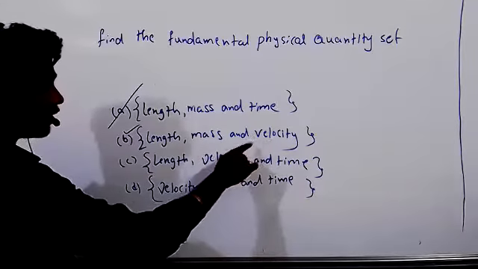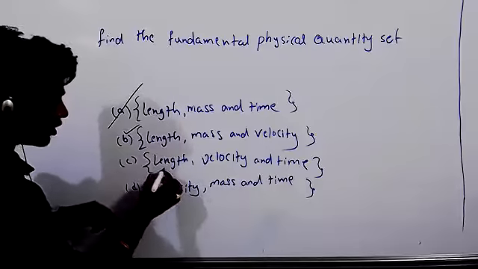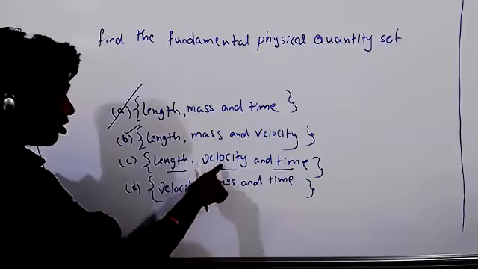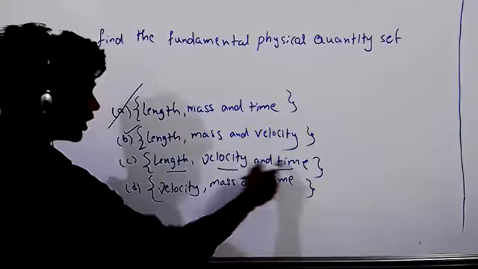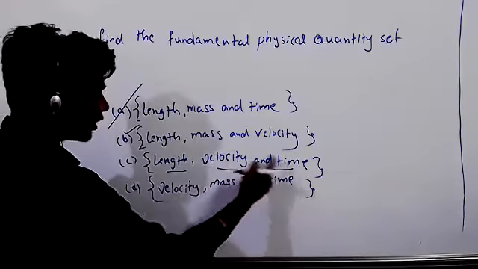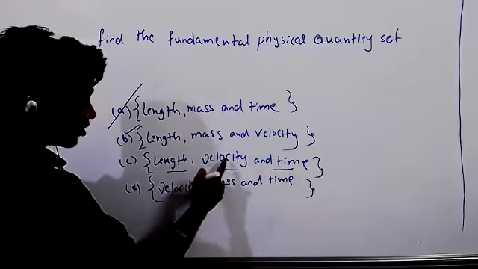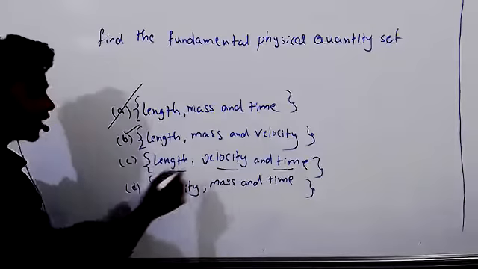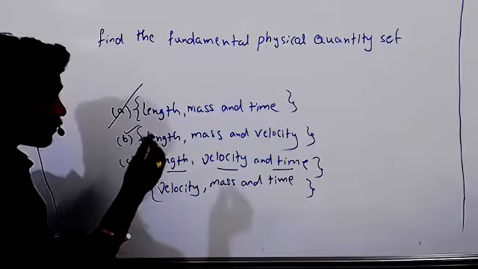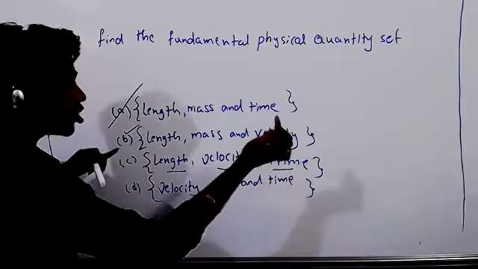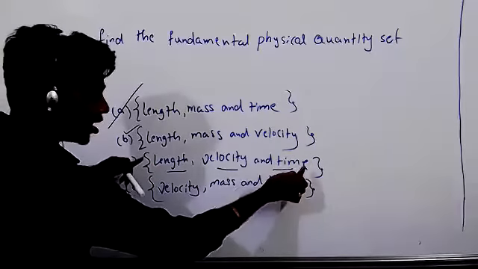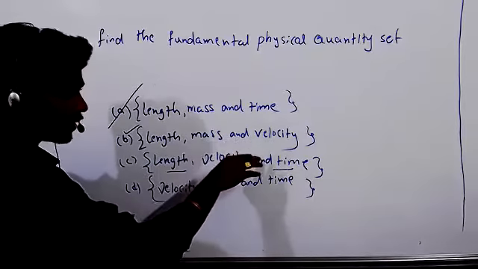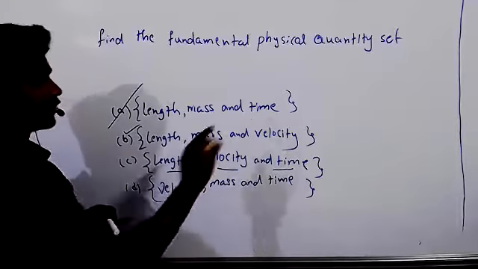Suppose if I take length, velocity, and time, that means velocity depends on the remaining 2 factors, time depends on the remaining 2 factors. I'm talking about the set. Please note this. Now you have to see only the set. In this set, if one quantity does not depend on the remaining other quantities, then that set is called a fundamental quantity set.